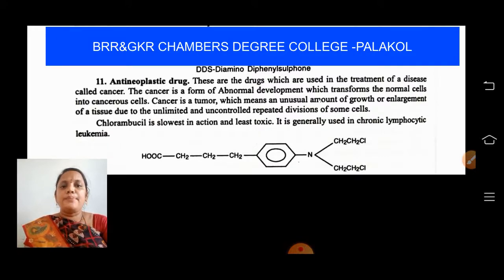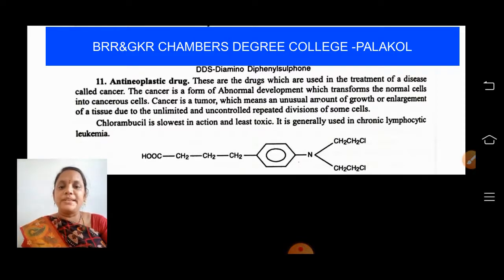Chlorambucil is the slowest in action and least toxic. It is generally used for chronic lymphocytic leukemia. Leukemia is nothing but the condition of persons who are suffering from cancer. Cancer is also called leukemia, students. Nowadays we are using radiations of some frequencies and lengths to overcome this type of cancers.